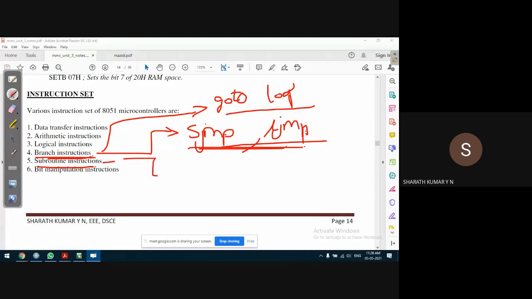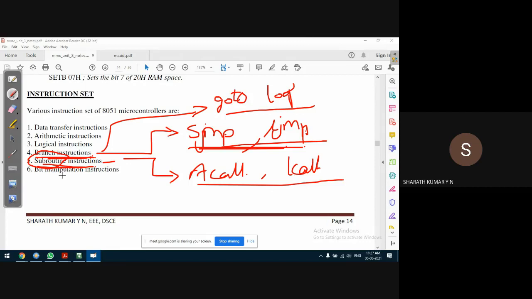Subroutine instructions, that is ACALL, LCALL. We saw absolute call and long call instructions when we discussed addressing modes. Those come under subroutine calls, which, as the name suggests, call a subroutine. A subroutine is a group of instructions which are repeated a number of times.